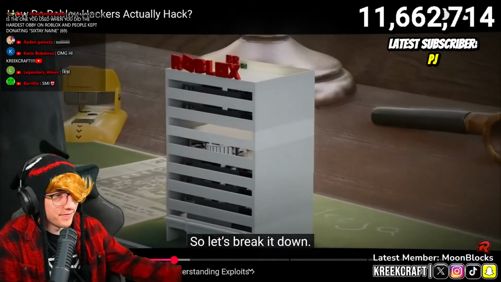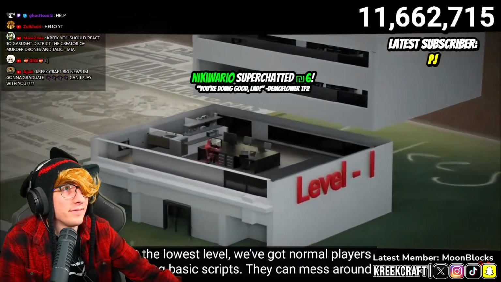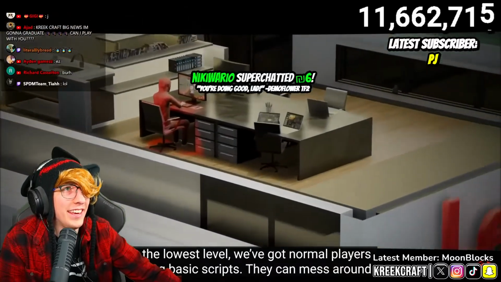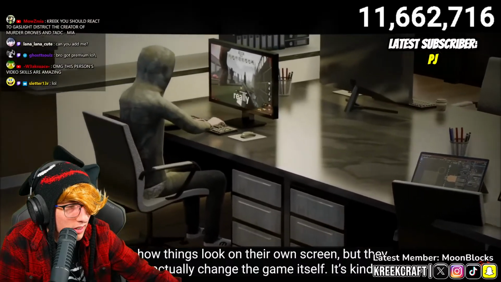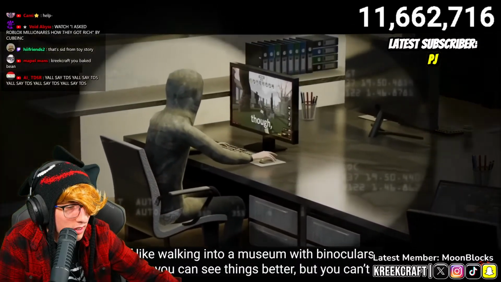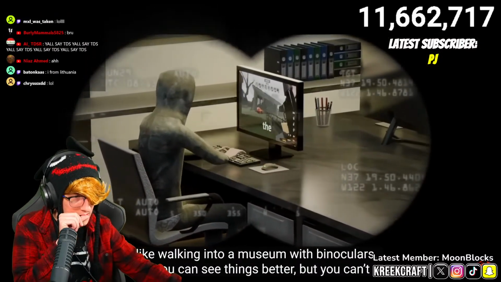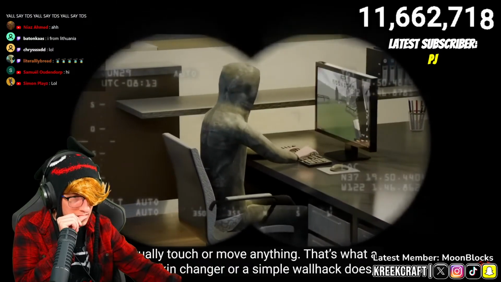So let's break it down. At the lowest level, we've got normal players running basic scripts. They can mess around with how things look on their own screen, but they can't actually change the game itself. It's kind of like walking into a museum with binoculars. Sure, you can see things better, but you can't actually touch or move anything.